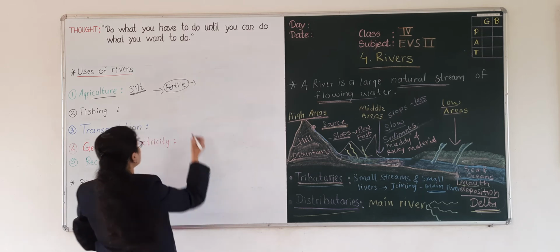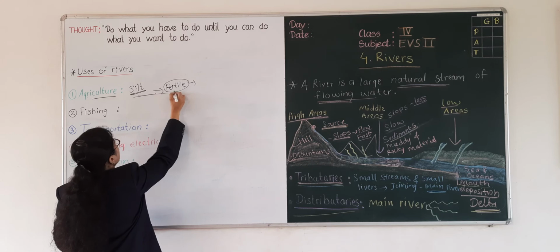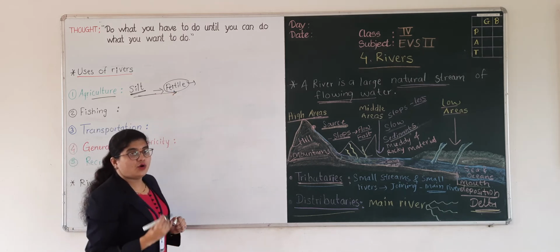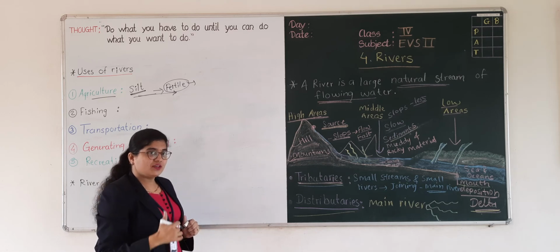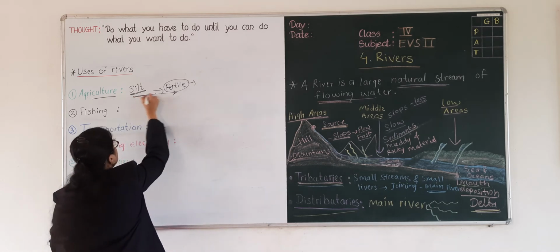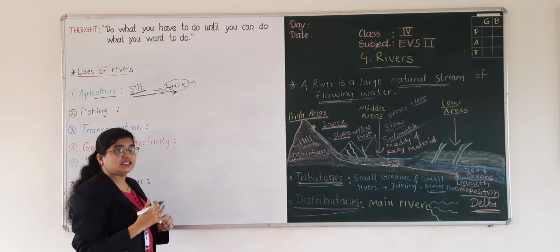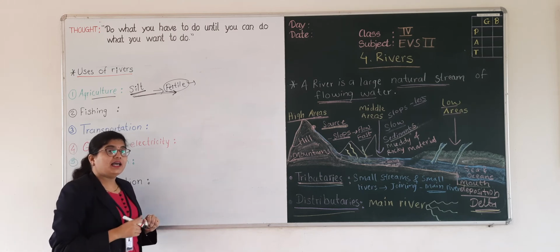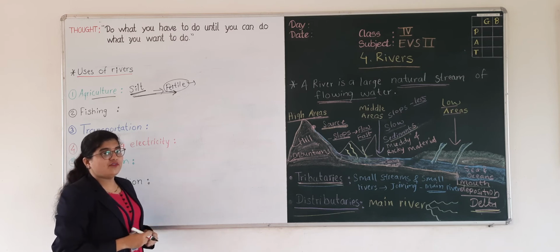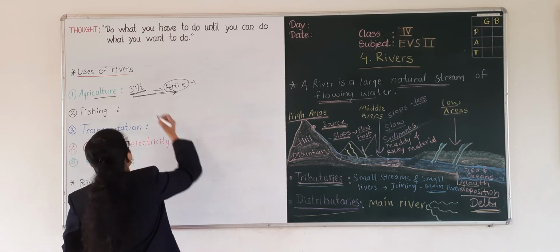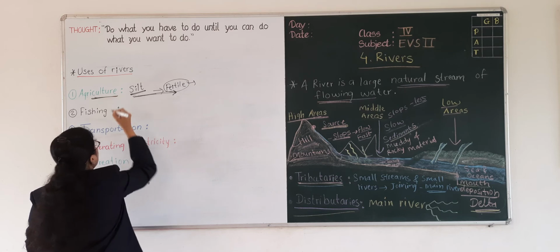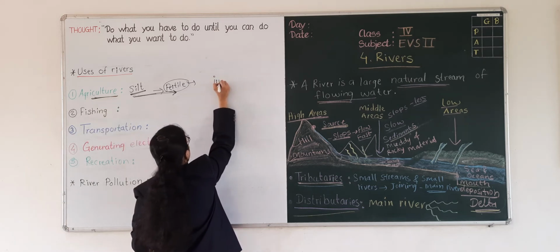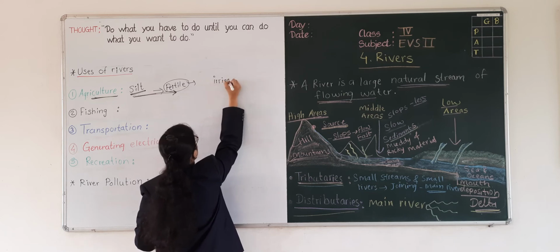So this silt provides different nutrients to the agriculture or to the crops. As this silt has different nutrient values, it is helpful for the growth of plants. So it is helpful in agriculture. And we also know the process of irrigation.